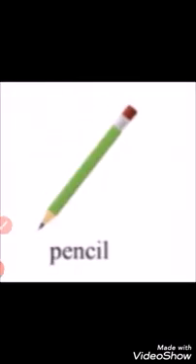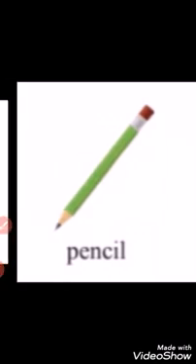H-E-N, hen. Read again. L-O-C-K, lock. P-E-N-C-I-L, pencil. E-double-G, egg. Read again.